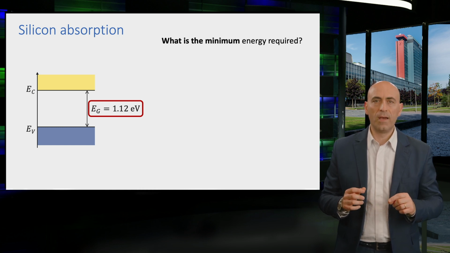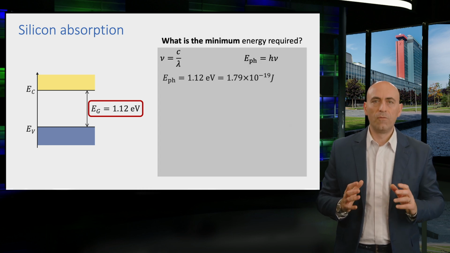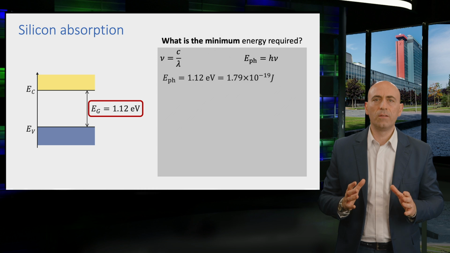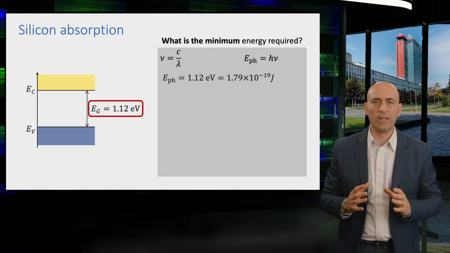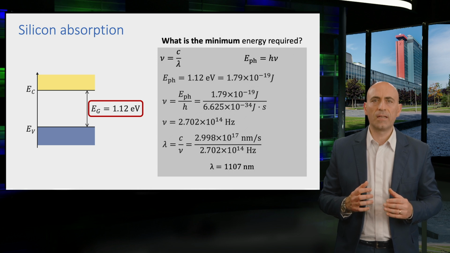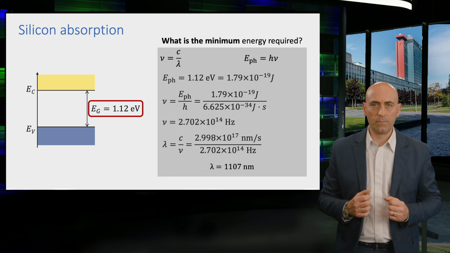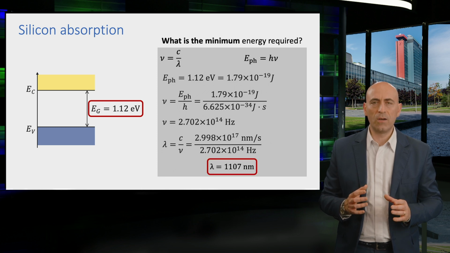Now, let's compare your answers with ours. First of all, we need to determine the frequency of light corresponding to an energy of 1.12 electron volts. We find that the frequency is equal to 2.7 times 10 to the power of 14 Hz. Then we can calculate the maximum wavelength of light that can be absorbed by silicon. It results to be 1107 nanometers.